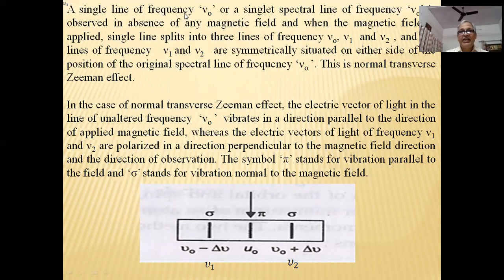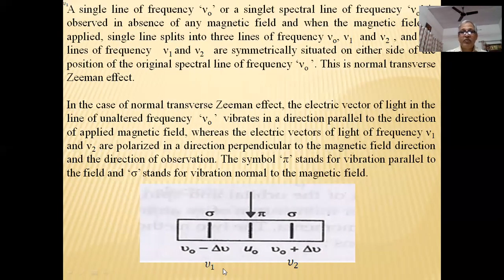A single line of frequency nu naught, or a singlet spectral line of frequency nu naught, is observed in the absence of any magnetic field. This means when we are not applying a magnetic field, we get a singlet spectral line. And when the magnetic field is applied, the single line is split into three lines of frequency nu prime, nu 1 and nu 2.